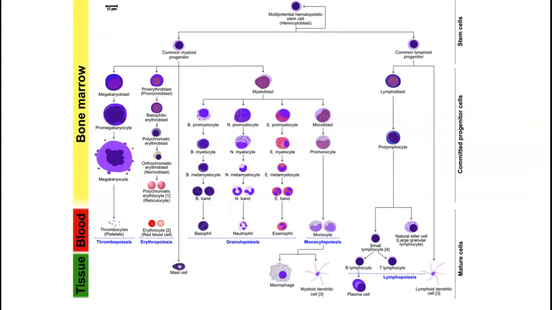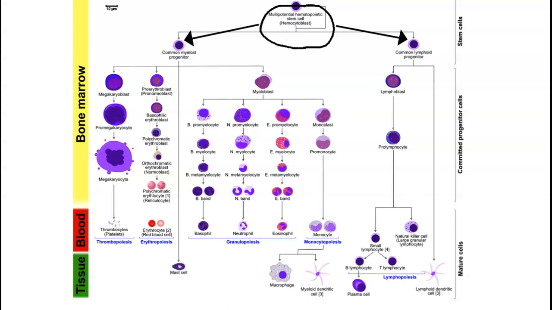This is a picture of hematopoiesis. So going with the question that we just thought through, how lymphocytes are so different, let's take a look at this. We know with hematopoiesis that there's one stem cell, the hemocytoblast, that will give rise to all of the other cell types. But take a look at early on in the bone marrow, this hemocytoblast must decide, it must differentiate into either a myeloid stem cell or a lymphoid stem cell. It must make that decision right away. It must take path A or path B.